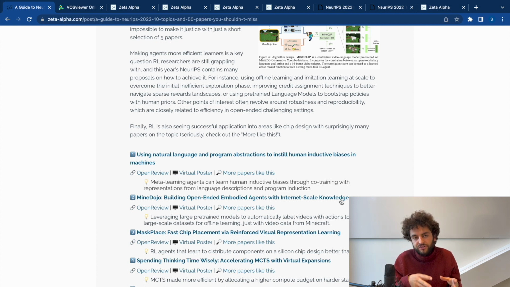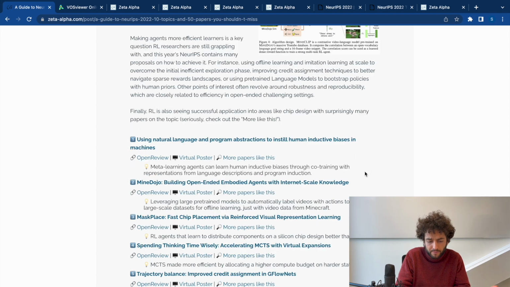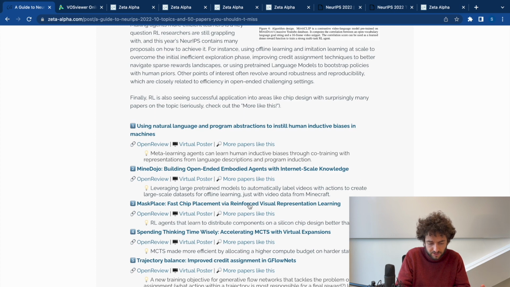And then you have a pretty solid agent performing well without any online learning, without any sort of interaction with the environment, which is notoriously hard because you have a lot of problems with inefficiency. This was a very popular paper that was also presented at NeurIPS.